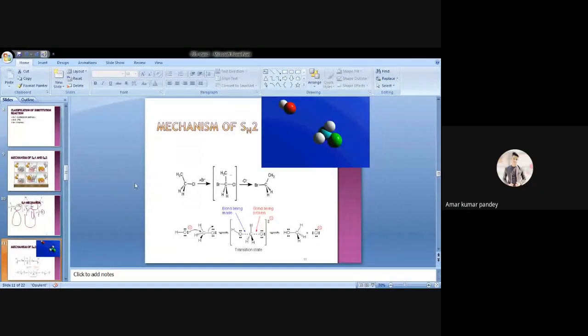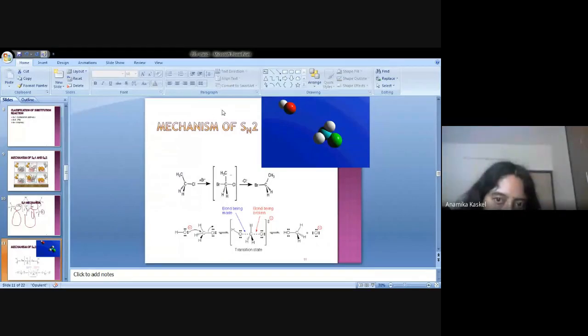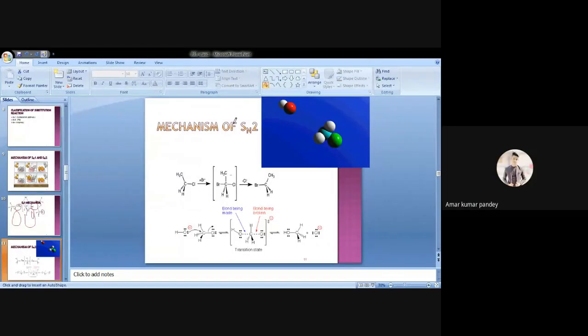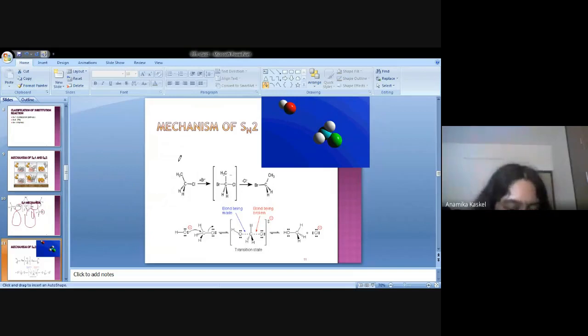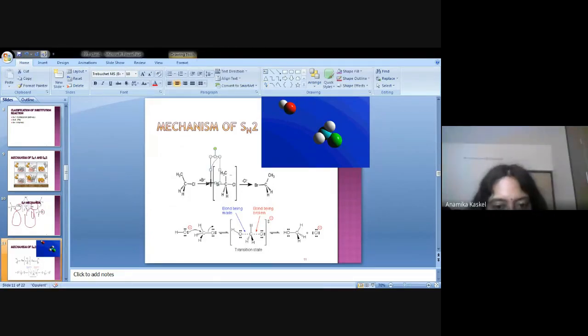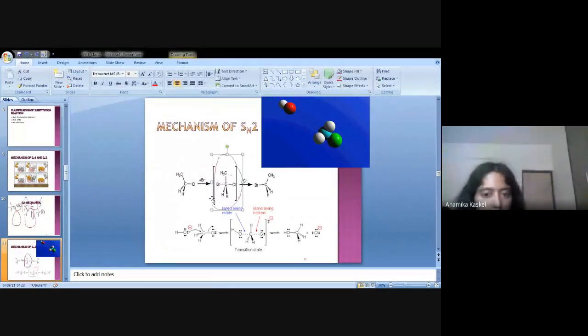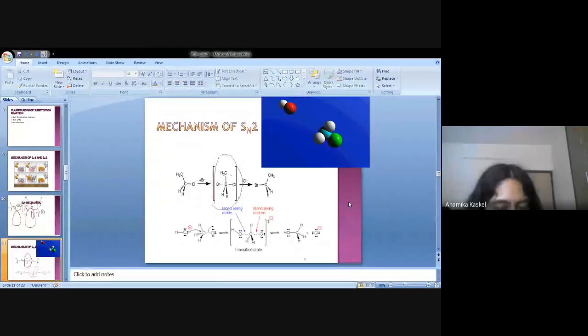True? But SN2 reaction is a single step reaction, and it is guided by the transition state pathway. This is the most important part.